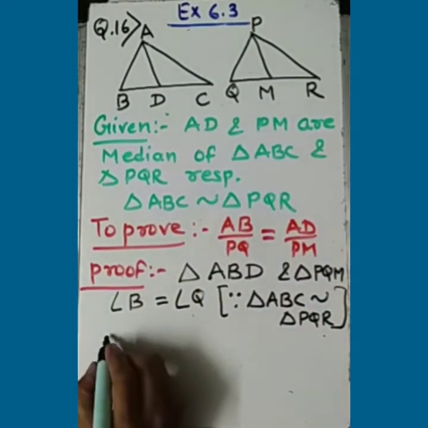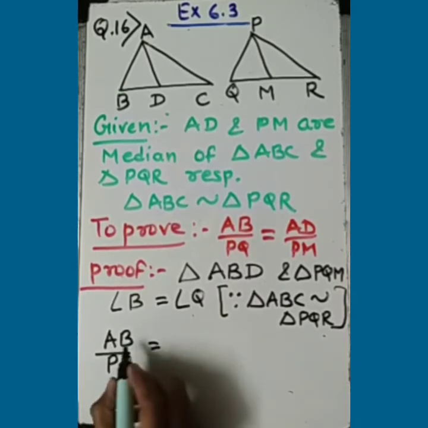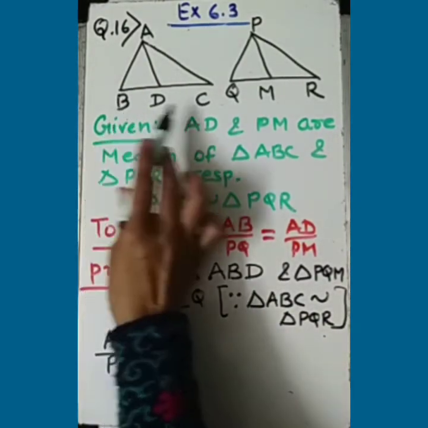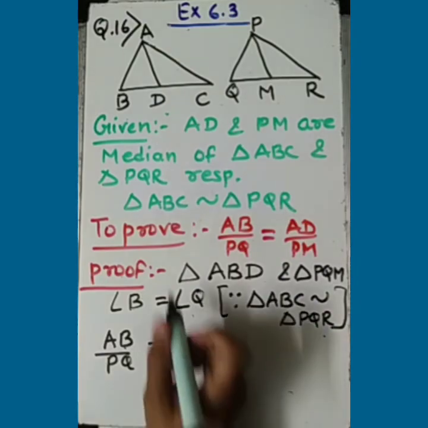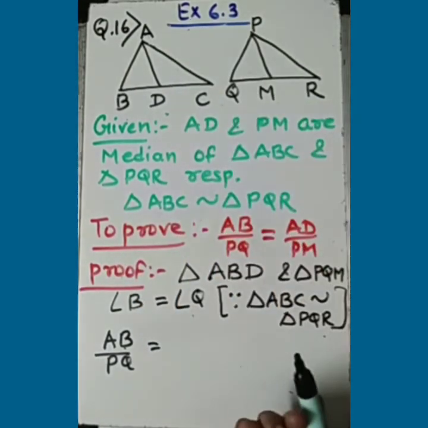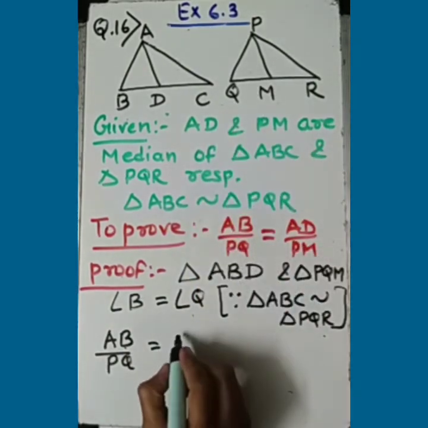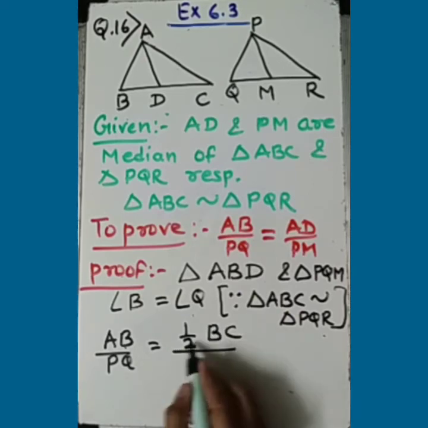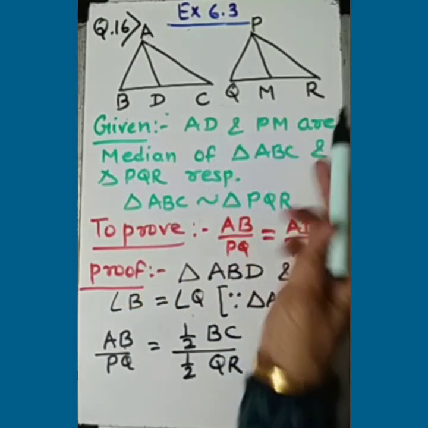Besides this, can I say AB upon PQ, that will be, what is AB? AB is, can I say, half of BC? AB upon PQ equals BC upon QR, they are in proportion. This we are given. So in place of AB, this is the comparison with 1/2. I am doing nothing, because I know BC upon QR are in proportion.